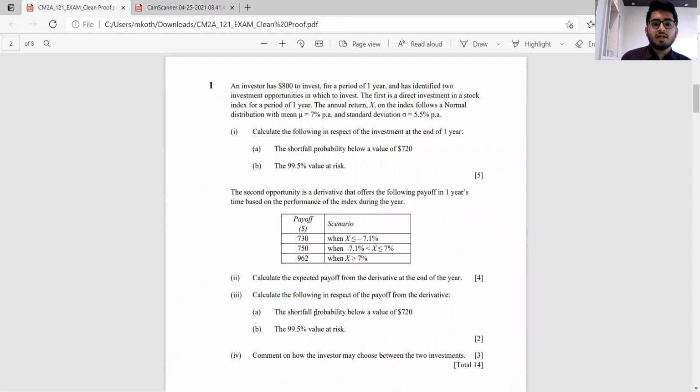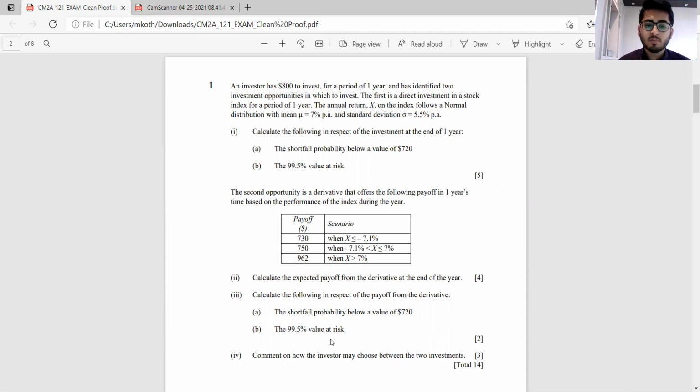Part 3 is we need to calculate, in respect of the payoff from the derivative, the shortfall probability below a value of 720 and the 99.5% value at risk. So one observation which you should always keep in mind while solving these questions is, in parts A and B, we have been asked to calculate similar things for another investment. So the next logical thing is that there might be a comments part coming, and that is exactly what part 4 does.